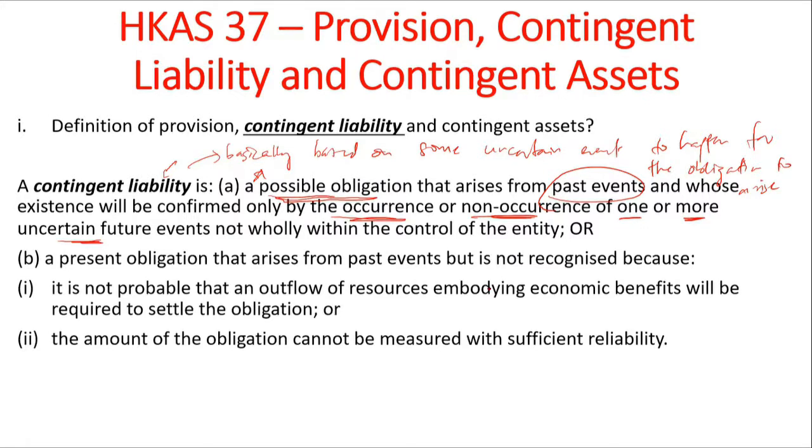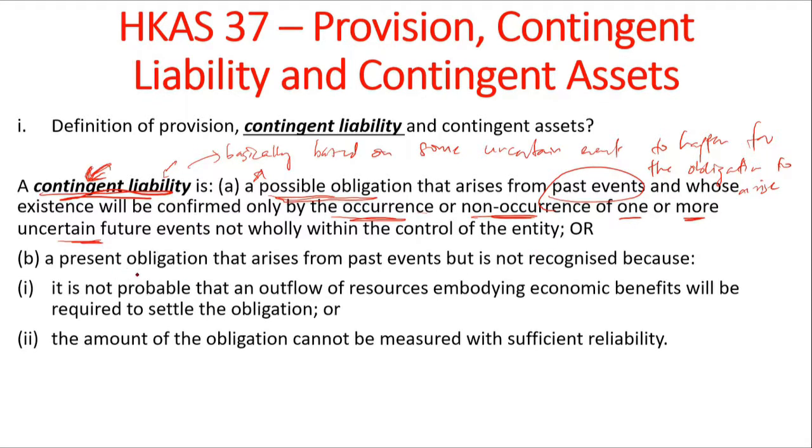We don't know, things are uncertain, and therefore it is called contingent liability. Therefore we have this word contingent. It's contingent, it's based on something. Liability because there's going to be an outflow of resources. That's why it's a liability.